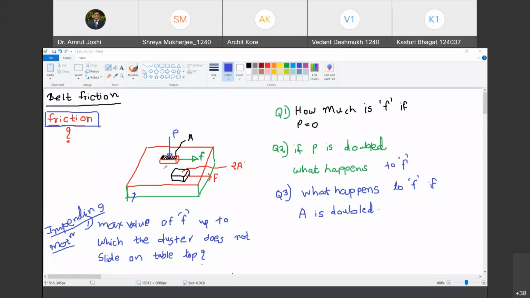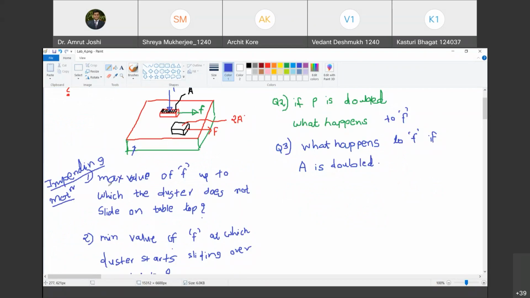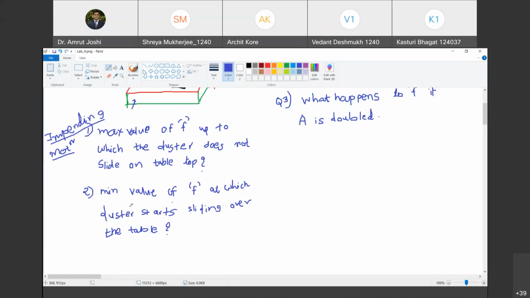For all those who have missed this, I will quickly explain what we are trying to do. Imagine a thought experiment where you have a tabletop and on top of that you have placed a duster. On the top surface of the duster, you are applying force P and then you are trying to pull this duster away with the force F. We are interested in answering two questions. One, what is the maximum value of F up to which the duster does not slide on the tabletop? Or what is the minimum value of F at which the duster starts sliding over the table? Both questions refer to the same quantity F. That's what we discussed till now.